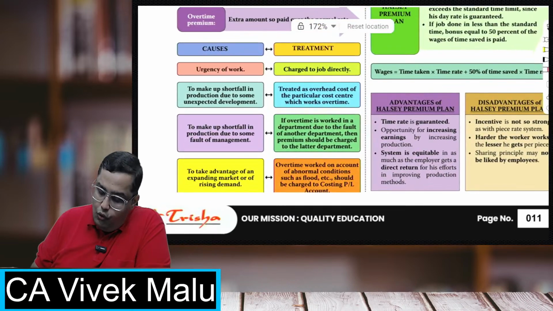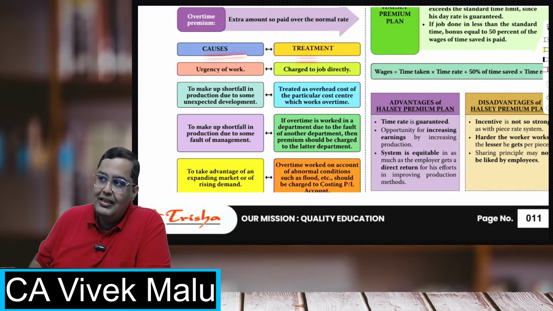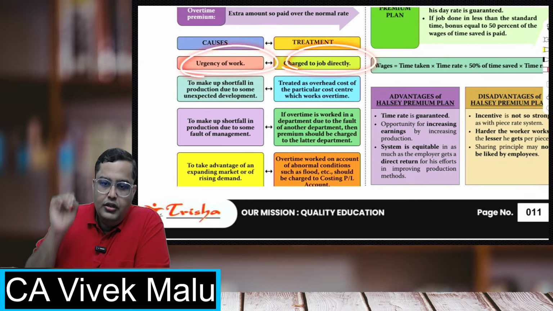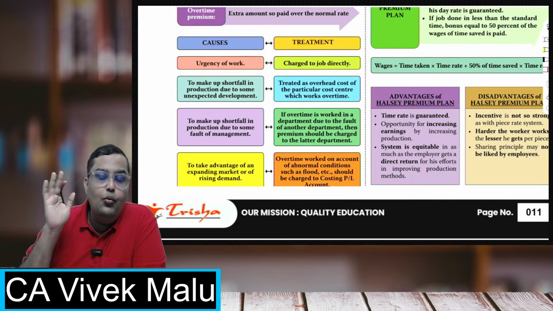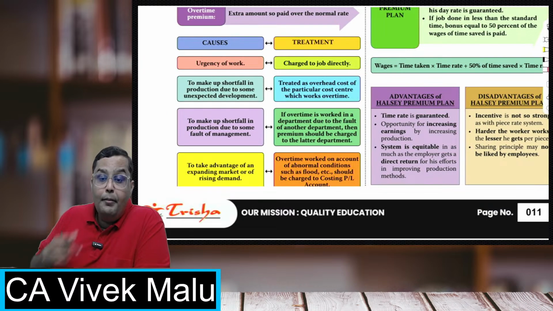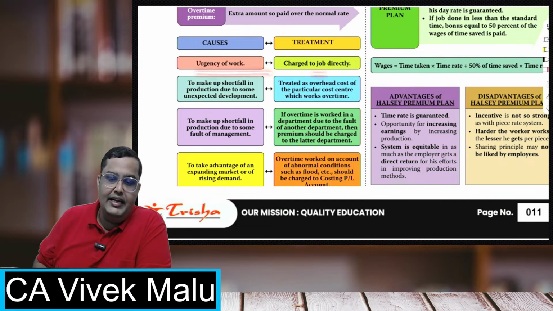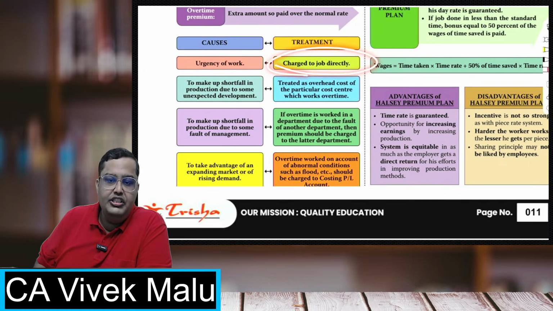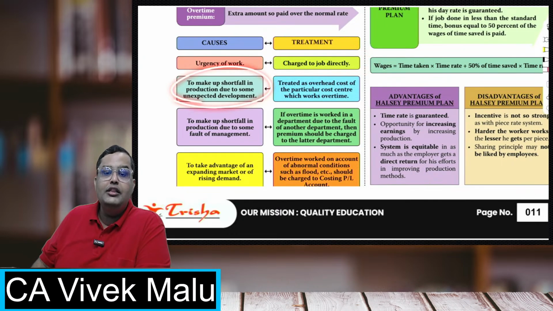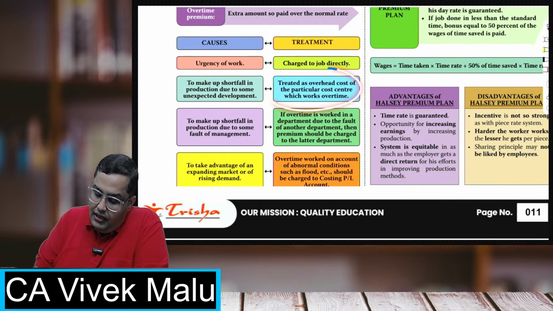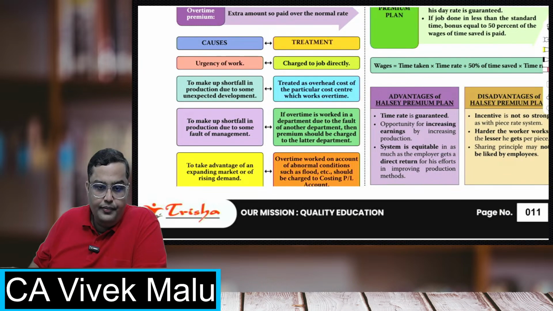Now, what are the causes and the treatment of this overtime premium? If the customer says, I want the work done urgently, I am telling you to take the money and do the work, and the customer is insisting on overtime to finish the work fast, charge it to the job directly, to the customer directly. If there is a shortfall in production due to some unexpected development, then transfer to overheads.